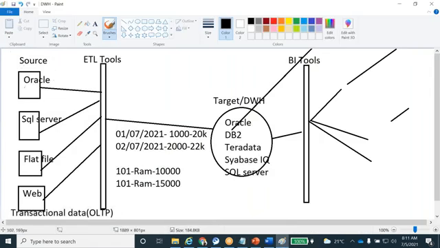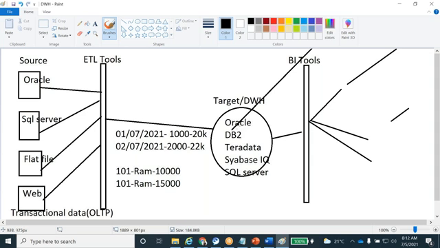Whatever sales information comes from all the sources, we capture it and place it into one place, a separate table. Whatever information we need, for example last week's sales, we can go to the sales table and retrieve last week's sales or last year's sales. Because all the information is in one place, that is what subject-oriented means.